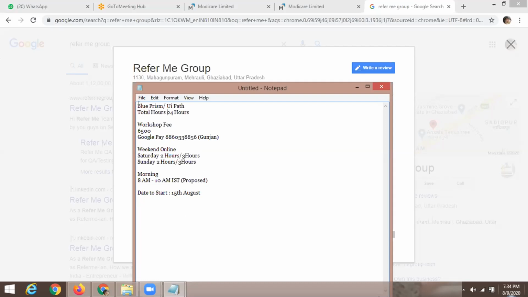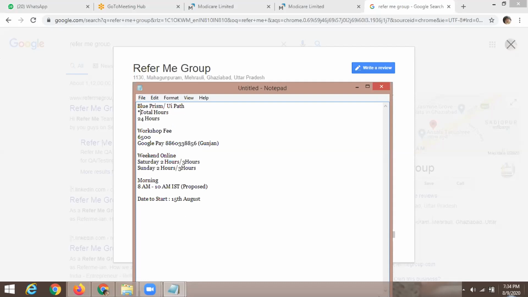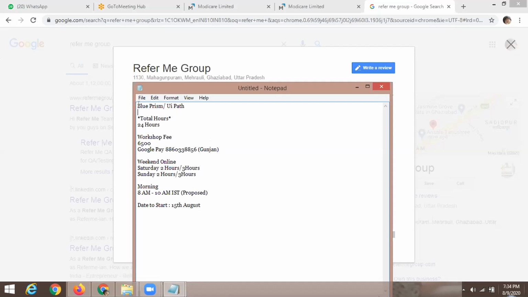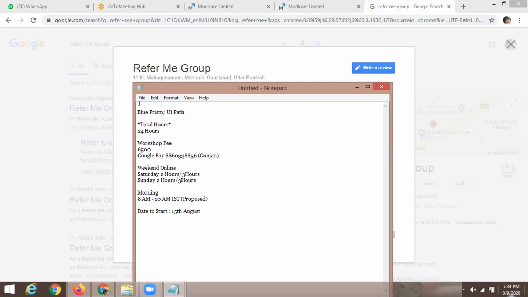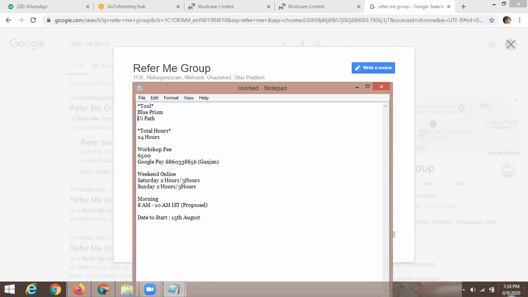I'm sorry, I'm just confused. Aren't we going to cover both the tools, UiPath and Blue Prism, or just one out of these 2? We start with both the tools. It is your availability if you want to learn both the tools at the same time, or maybe one after another, whatever. So we start the training on both the tools.